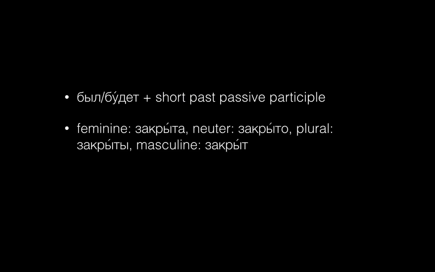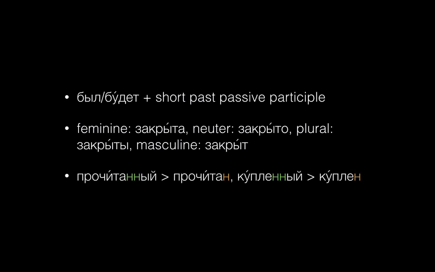Summing up, it's really common to see short forms of the past passive participle after a link verb like был or будет. Like other short adjectives, the endings are -а for feminine, -о for neuter, -ы for plural, and you'll see no ending at all for the masculine. Past passives of type 1 and 2 have just one н, a single н, instead of the double н of the long form. And keep in mind that while these are pretty common in writing and in formal Russian, they're just one of several ways to express a passive meaning in Russian.